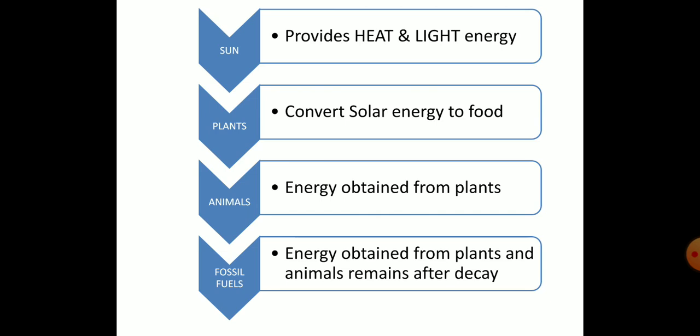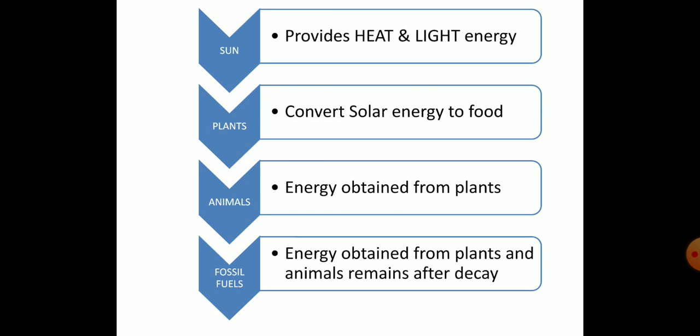Photo means light. Synthesis means to combine. So the plants combine the light energy along with the chlorophyll, water and other nutrients from the soil into food. That food is stored either in leaves, stem, root or in any form. That energy is stored in the plants. Now when animals or human beings eat the plants, that energy is transferred to the animals.